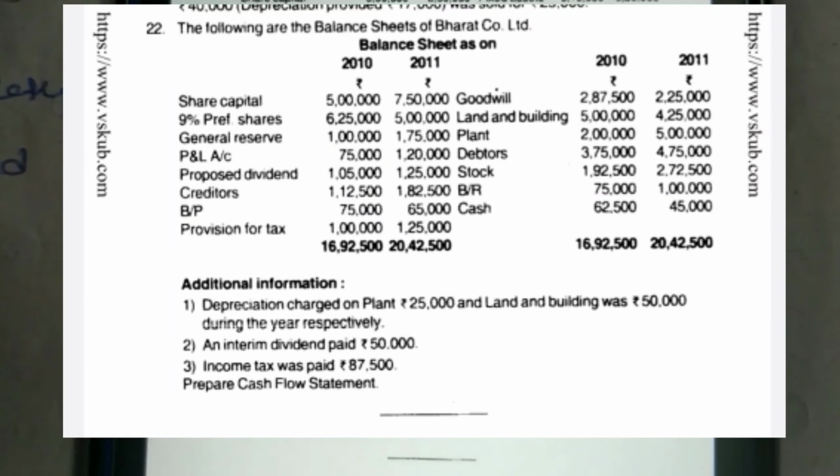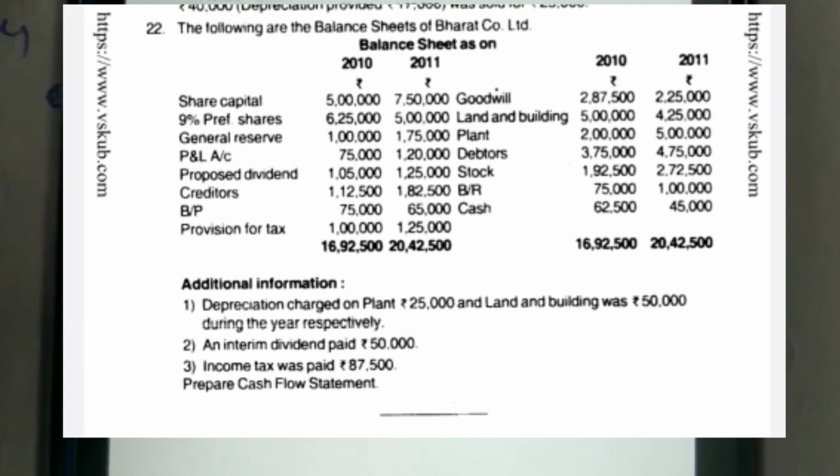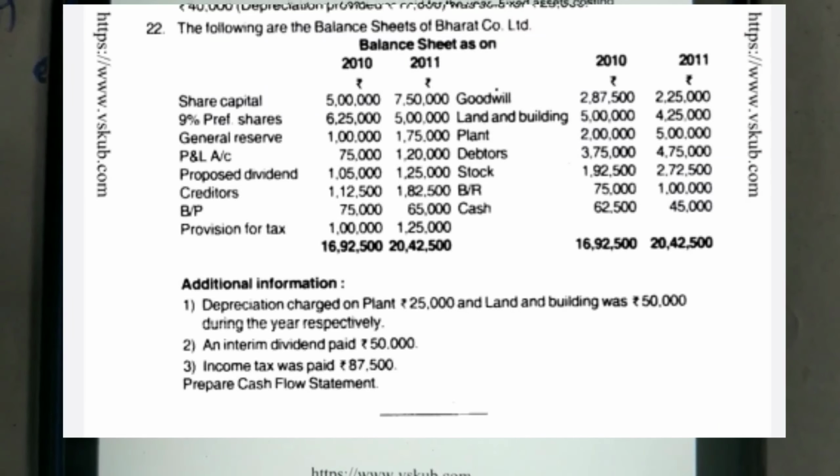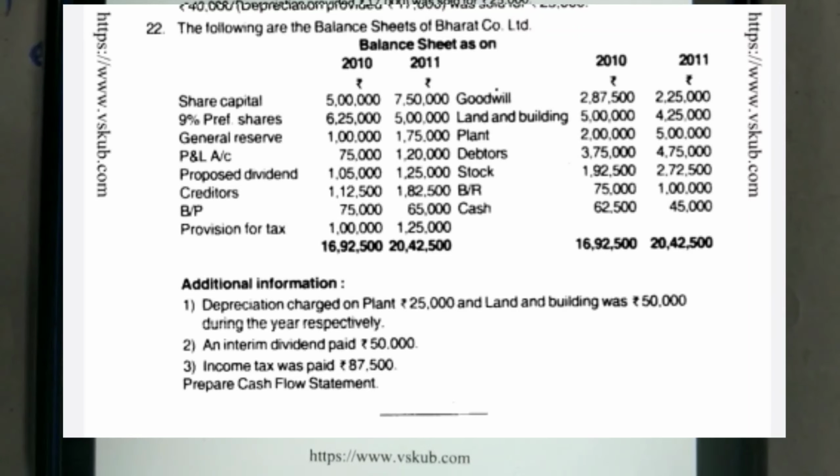In this problem, the following is the balance sheet of Bharat Company Limited. Balance sheet as on 2010, 2011. The assets and liabilities are given, and additional information is given. Depreciation charged on plant is 25,000 and on land and building 15,000 during the year respectively. An interim dividend paid 15,000. Income tax paid 87,500. Prepare a cash flow statement.